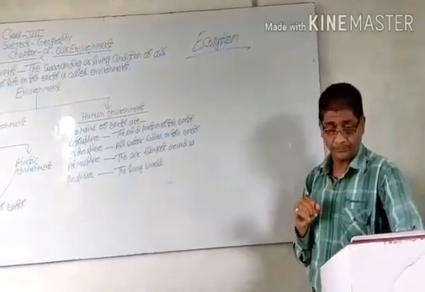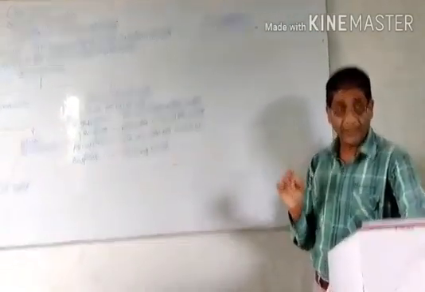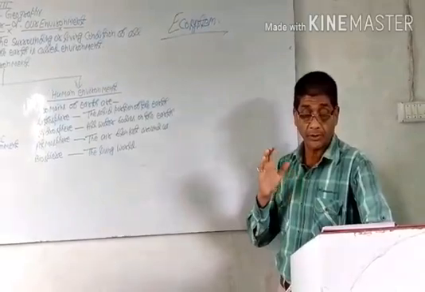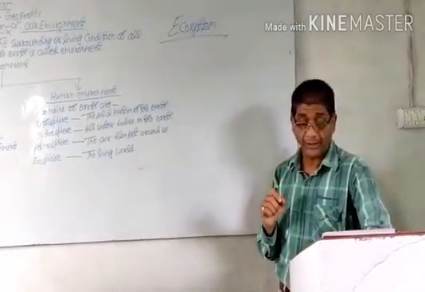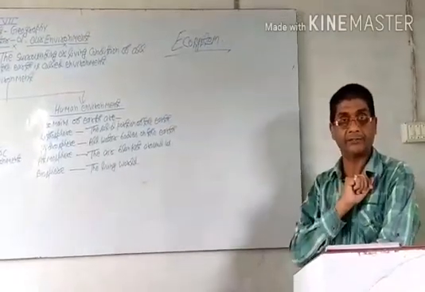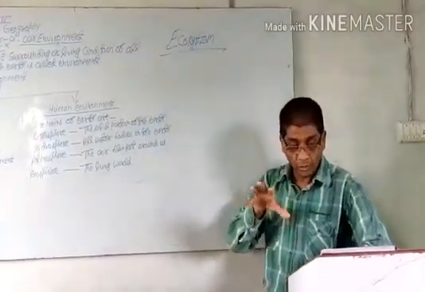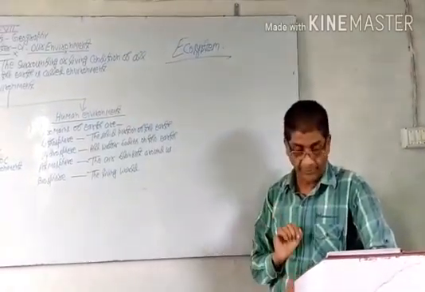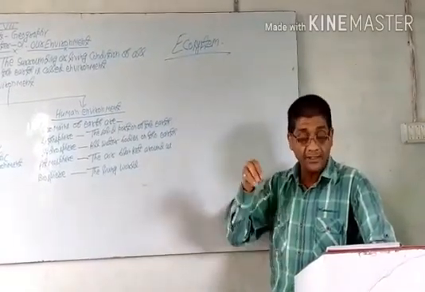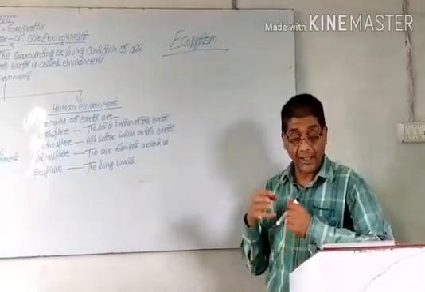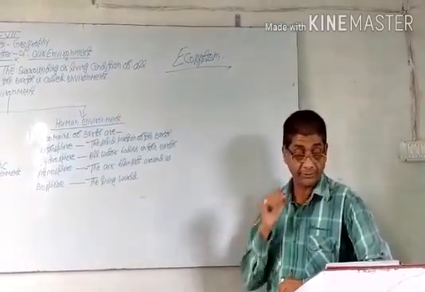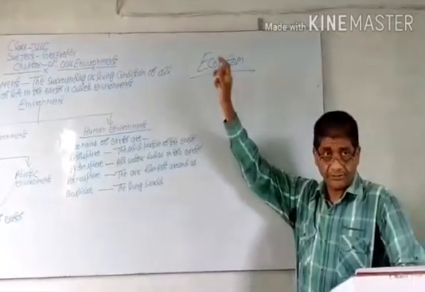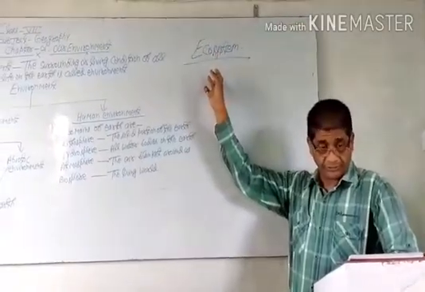In every ecosystem, there exists a balance in the transfer of energy and matter among different components. This is known as ecological balance. In the ecosystem, all the biotic components depend on each other and also interact with the abiotic components. This is the definition of ecosystem.